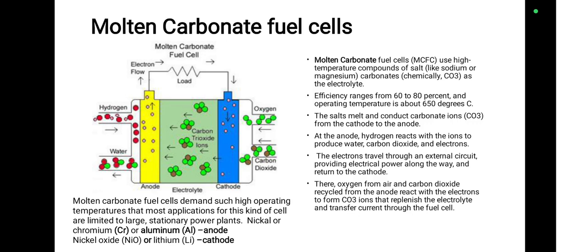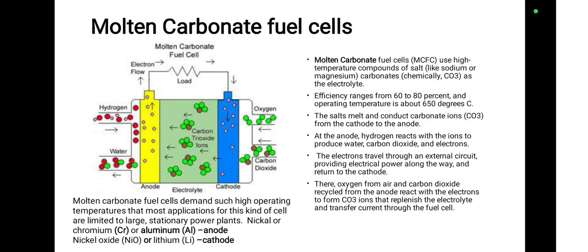The electrons travel through an external circuit, providing electrical power along the way, and return to the cathode, which is clearly shown in the figure. There, oxygen from air and the carbon dioxide recycled from the anode react with the electrons to form carbonate ions that replenish the electrolyte and transfer current through the fuel cell.